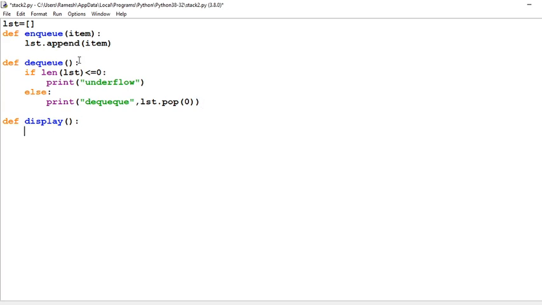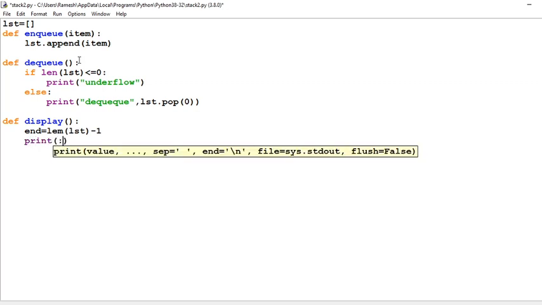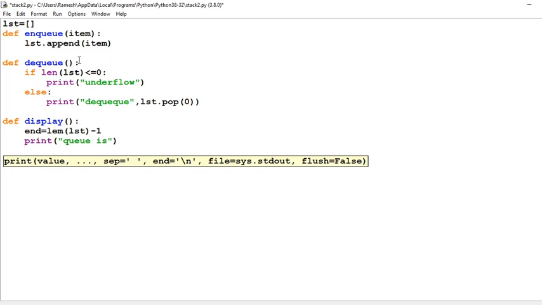And for display, first of all we will take len of lst minus 1, and after that we will print a message, Q is, and then after that we will use a for loop.